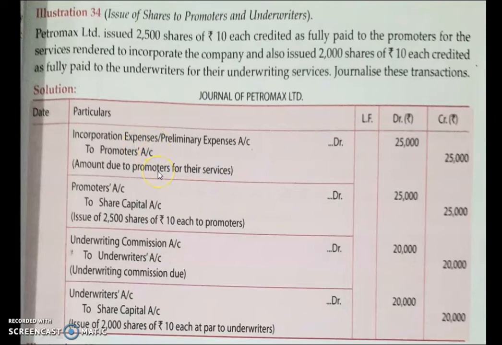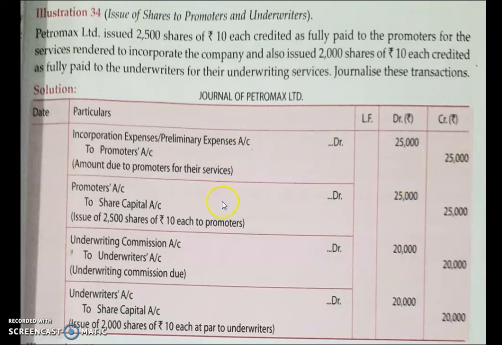Due entry is here. What is the amount you have to put in the debit side? That is 2,500 is the number of shares you are issuing, and the nominal value of one share is 10. So 2,500 into 10 will give you 25,000 as your debit side as well as your credit side amount.